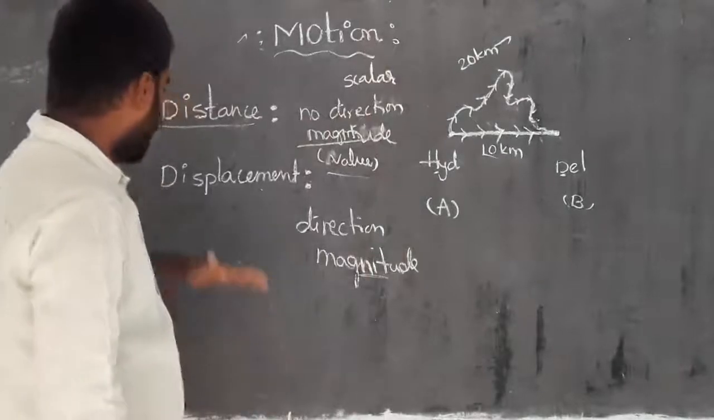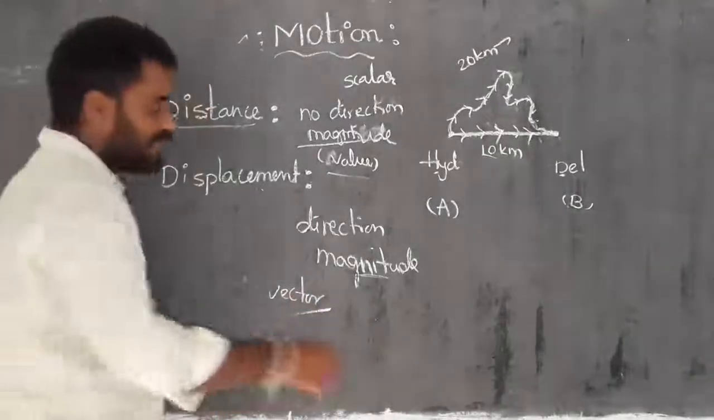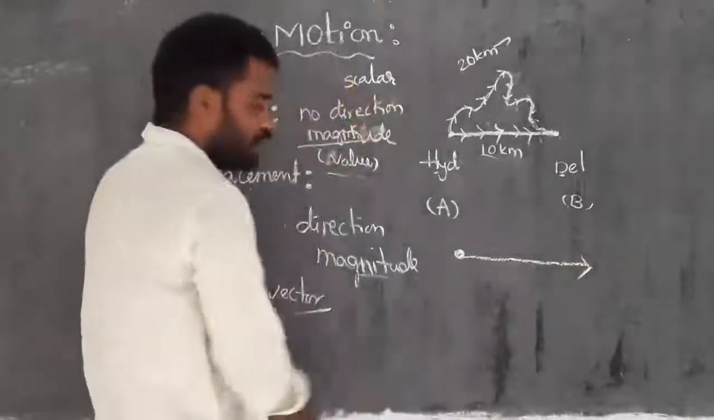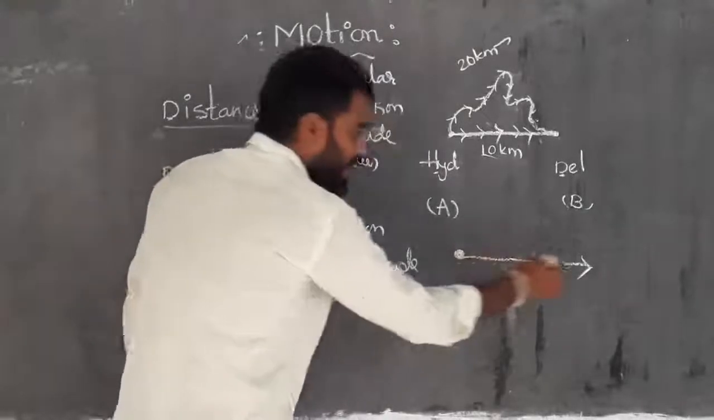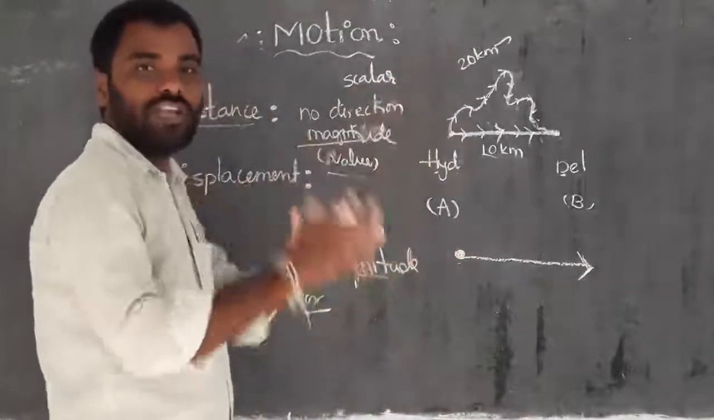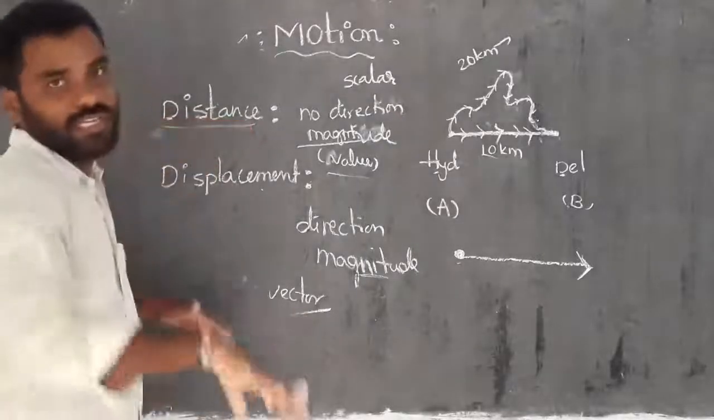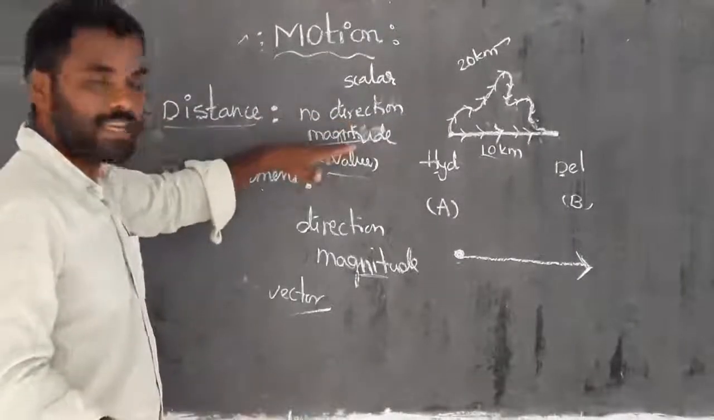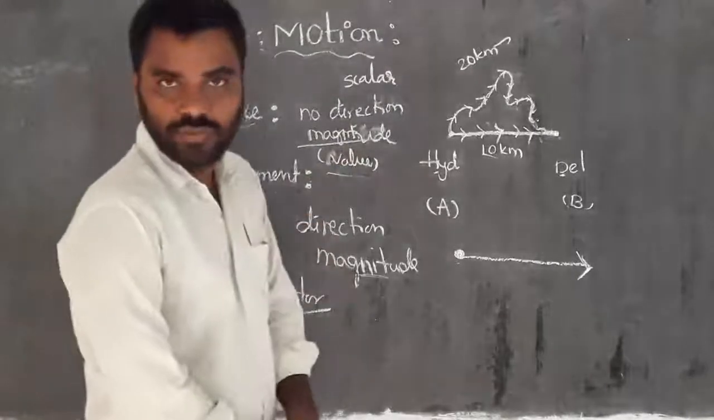Distance is a scalar quantity, but displacement is a vector quantity. Vector means simply it has a starting point and shows a single direction. This is what we call the tail and this is what we call the head. The head indicates the direction of the particular physical quantity. Here displacement is a physical quantity and distance is also a physical quantity. But distance does not have any direction, no direction is present, but magnitude is present. Displacement has direction as well as magnitude. Have you got clarity?